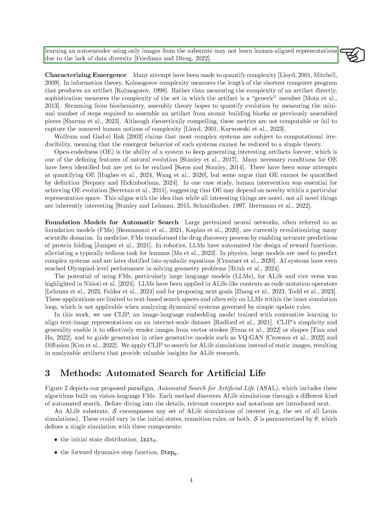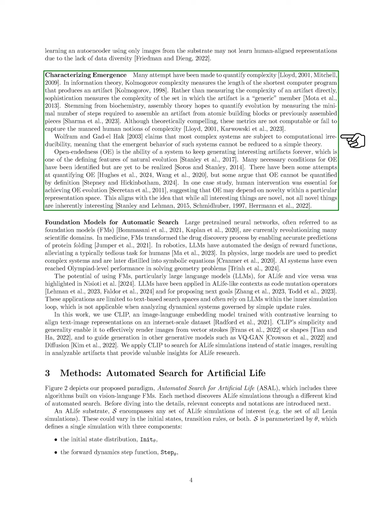Additionally, training an autoencoder solely on substrate images may not yield representations aligned with human understanding due to insufficient data diversity. We also address efforts to quantify emergence and complexity. In information theory, Kolmogorov complexity assesses the shortest program that can create an artifact. Instead of directly measuring artifact complexity, sophistication evaluates the complexity of the set to which the artifact belongs.